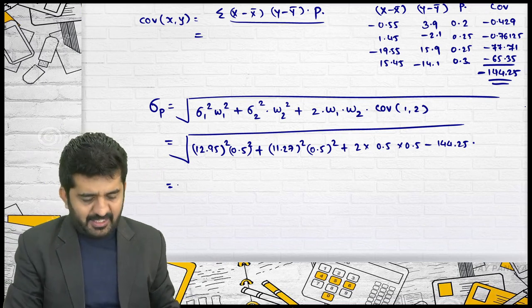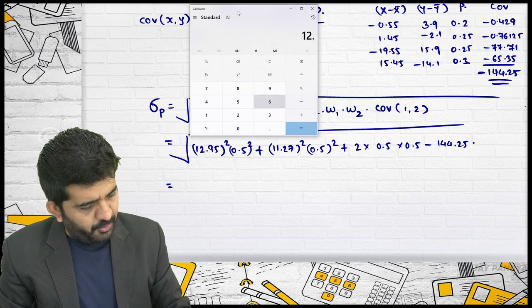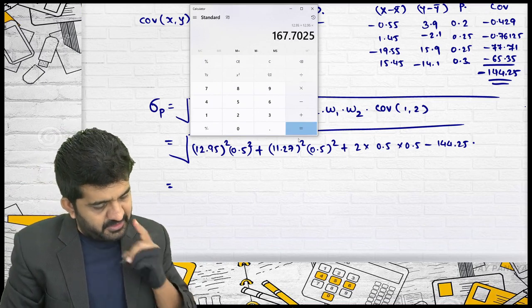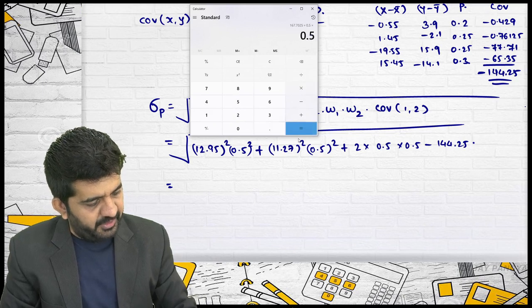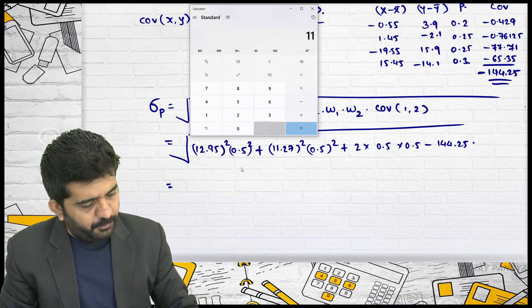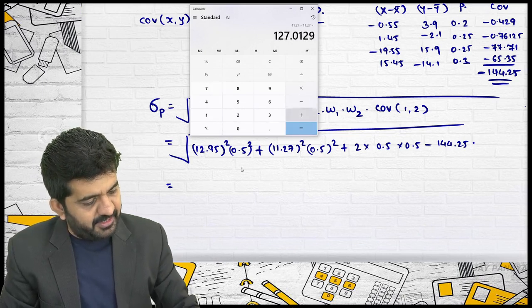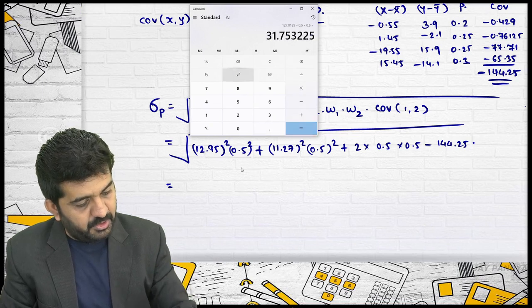Now I can use the calculator directly: 12.95 squared multiplied by 0.5 multiplied by 0.5, M plus. This is the first answer. 11.27 squared multiplied by 0.5 multiplied by 0.5, M plus.